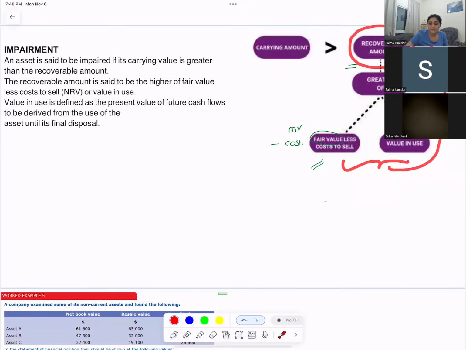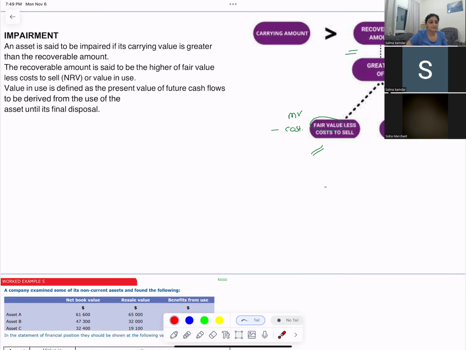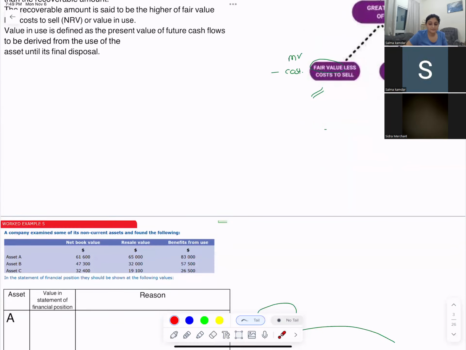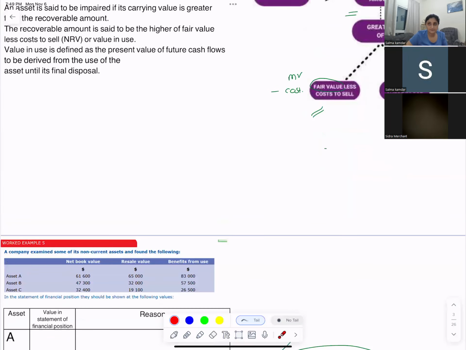This recoverable amount is compared to the carrying value. And then you will determine the impairment loss. The first thing is, when do you impair your non-current asset? When your carrying value is greater than your recoverable amount.